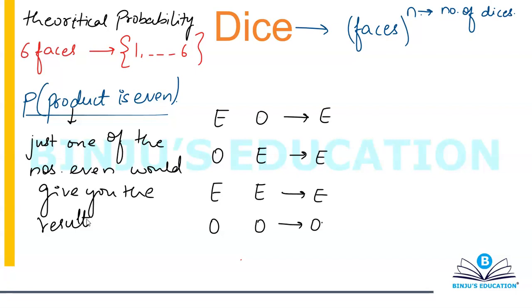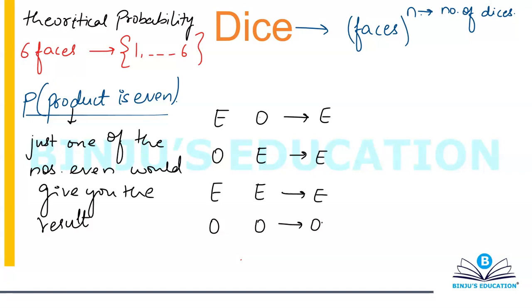So for example, 3 into 7, that's odd. 3 into 7 into 5, that's again odd. But if I do 3 into 7 into 4, that will become even. So if you want your product to be even, you just need one of the numbers to be even. But if you want the product to be odd, then all the numbers should be odd. It's a very interesting thing, you need to know that. It can be asked in different forms in the exam.